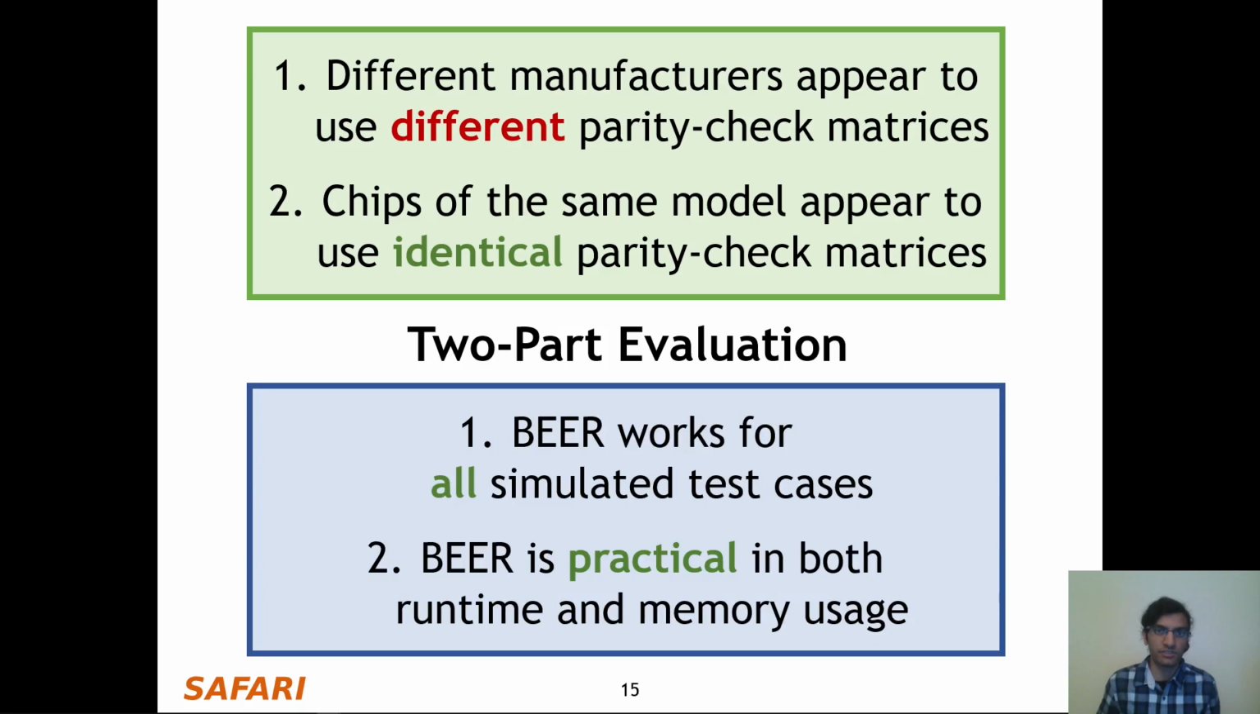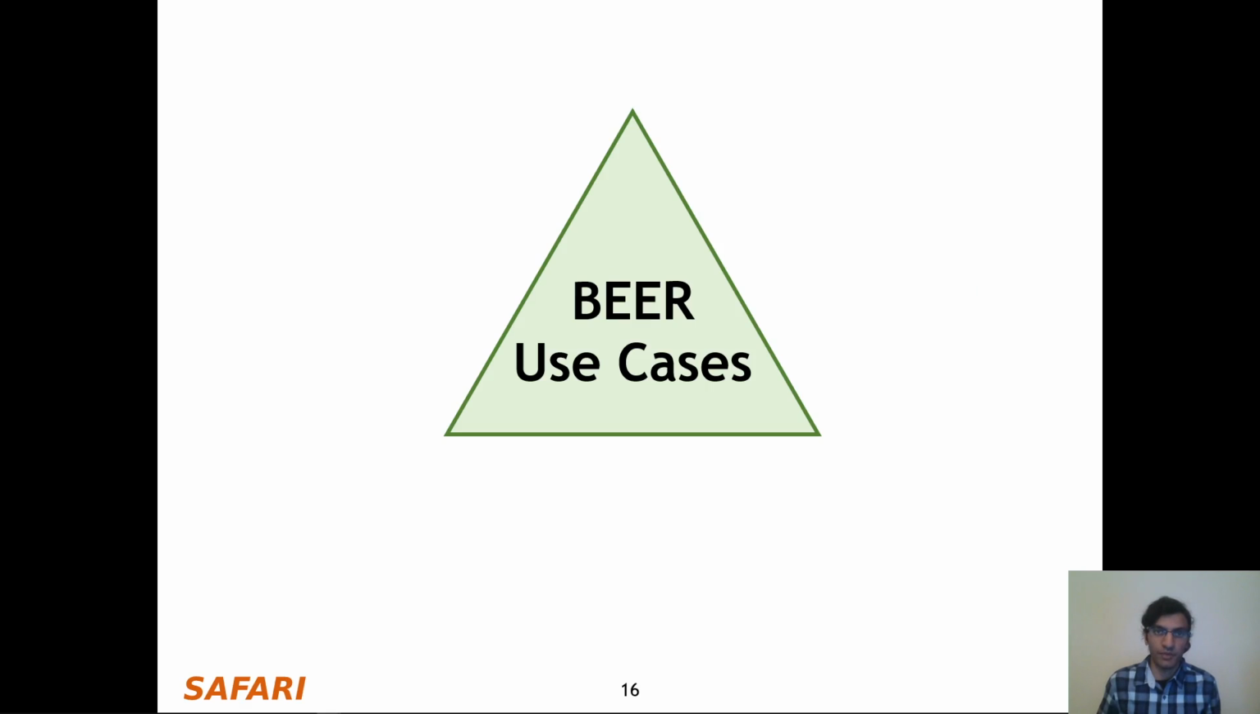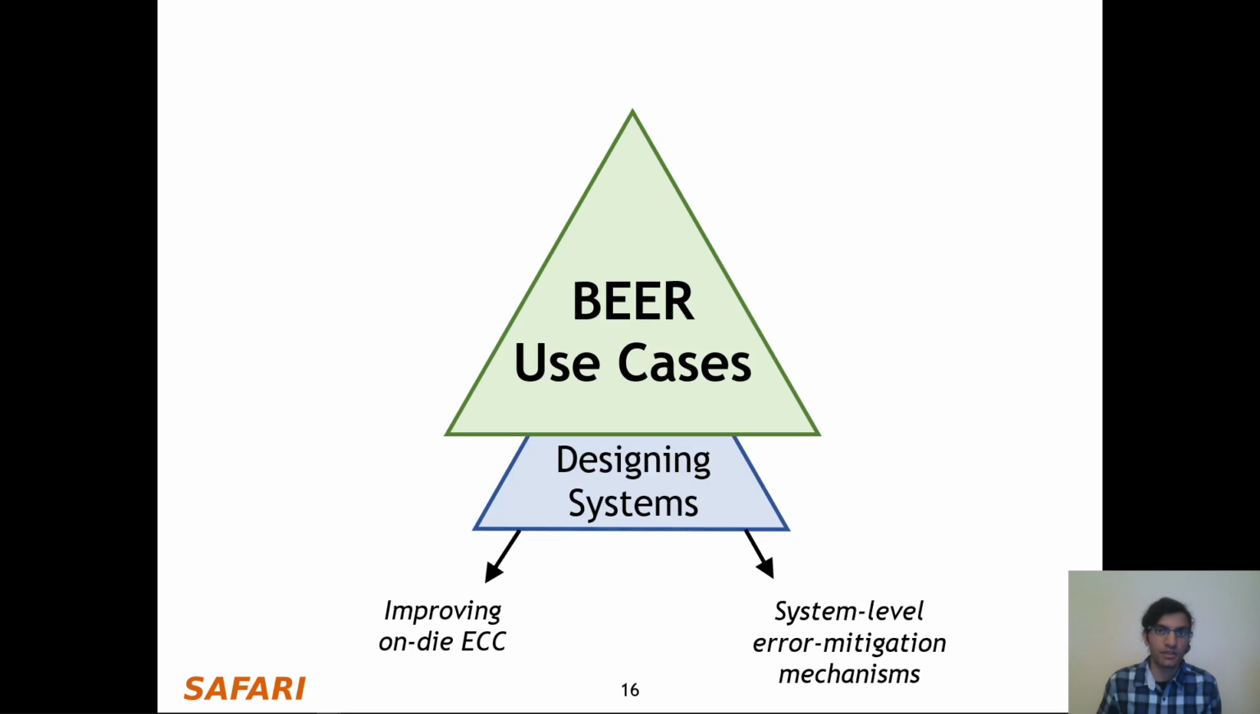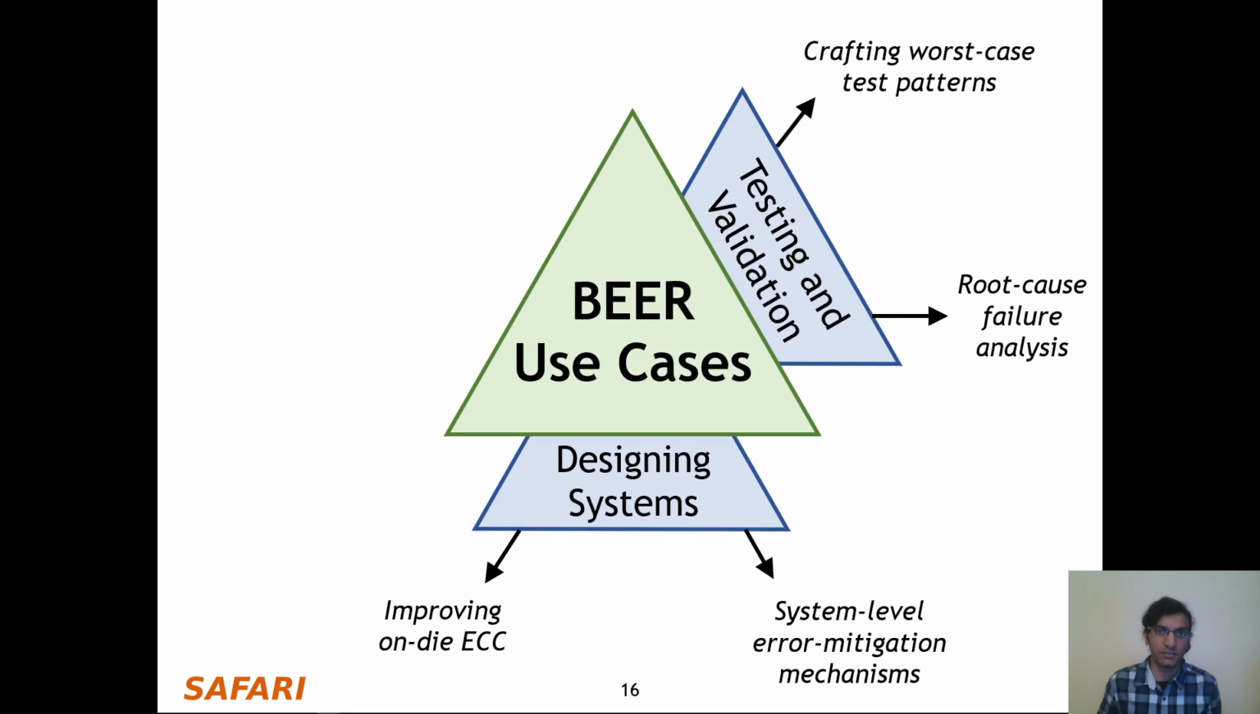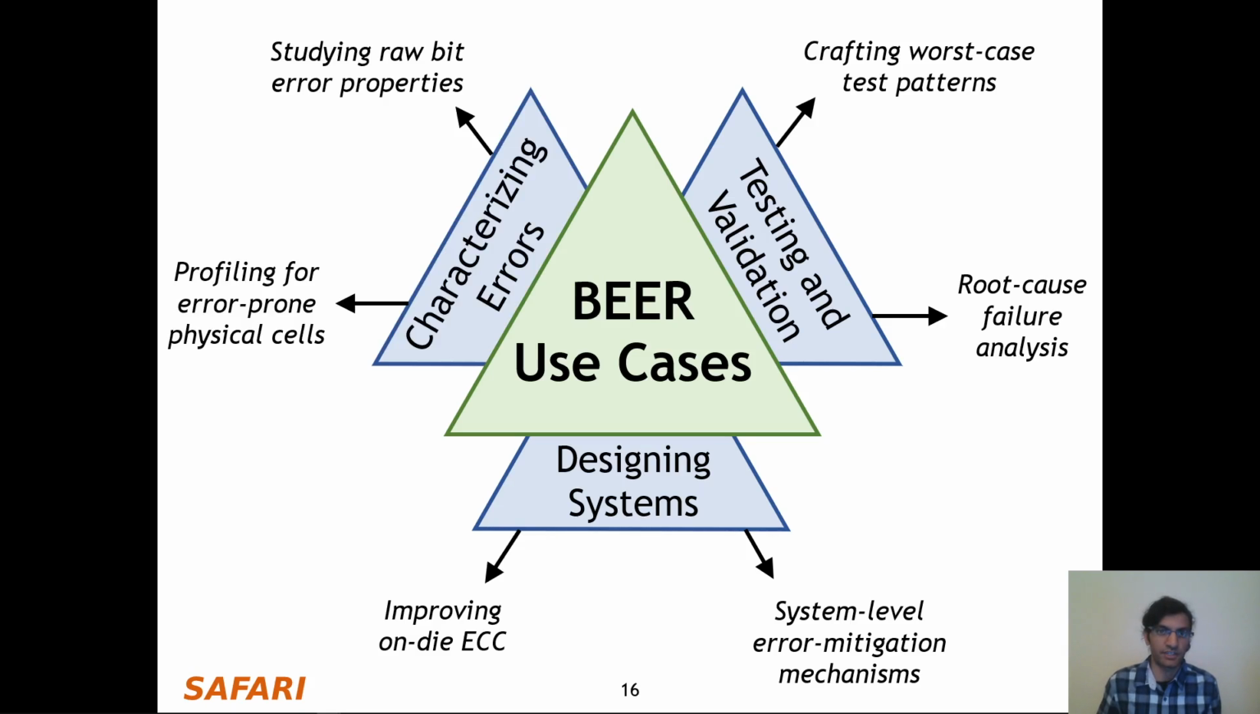And our simulation results show that BEER works for all simulated test cases and is practical in terms of both runtime and memory usage. Finally, in our paper, we show how knowing the parity-check matrix via BEER is useful in practice for designing reliable systems, efficient testing and validation, and performing effective error characterization studies. And if you're interested in these use cases, please look at our paper for more detail.